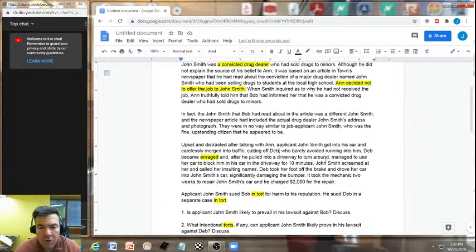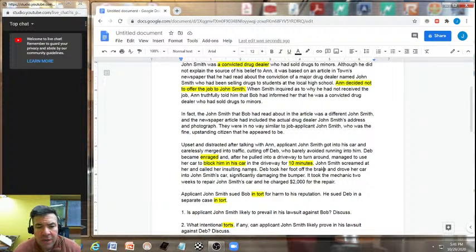And after he had pulled into a driveway to turn around, managed to use her car to block him. Block him in his car. False imprisonment here. In a driveway for how long? 10 minutes. Remember what? Even for a moment, you can get false imprisonment just for even a second. Just a reasonable amount of time. Essentially, 10 minutes would satisfy that element. Now, John Smith screamed at her and called her insulting names. Screamed at her. Okay. This would possibly maybe be defenses later.